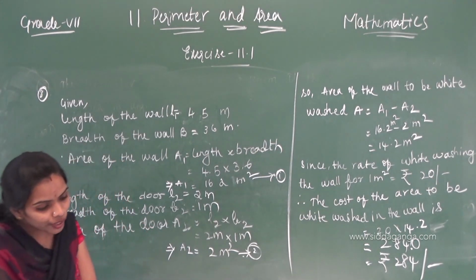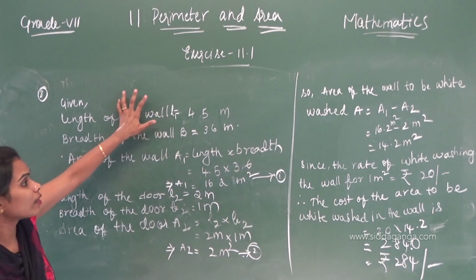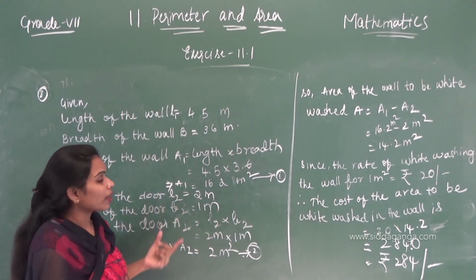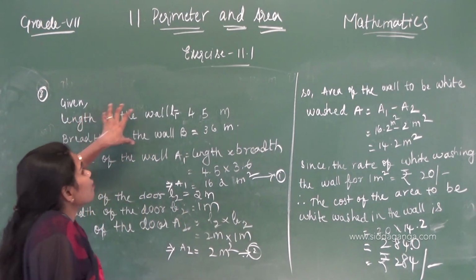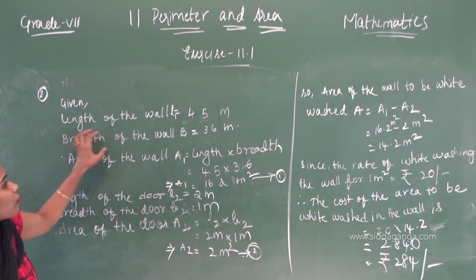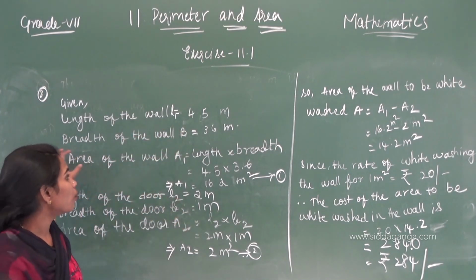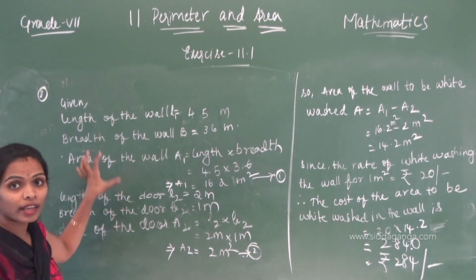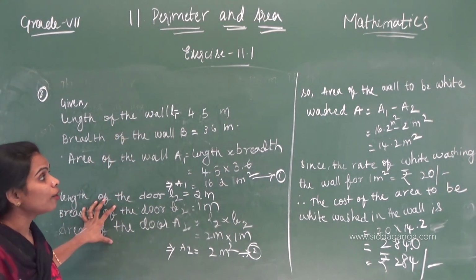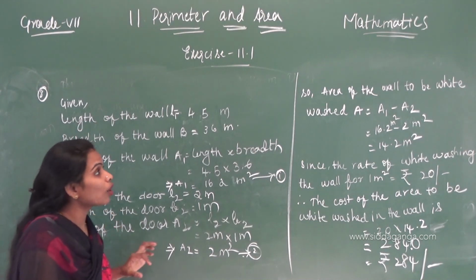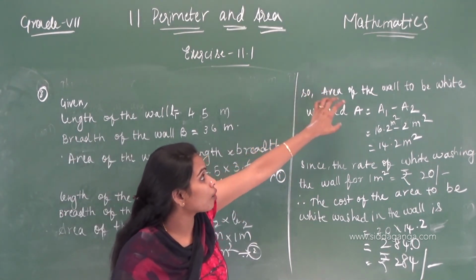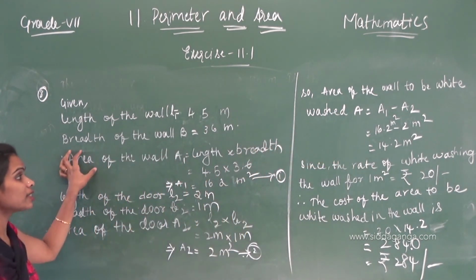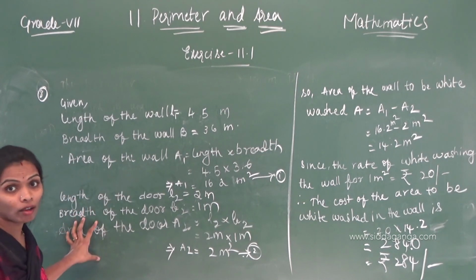Here, what did we do in the question? What they have given in the question: length and breadth of the wall and door. They are giving separately. We did the areas of the wall and door separately to find the whitewashed area in that wall, by taking the difference between the area of the wall and the area of the door.